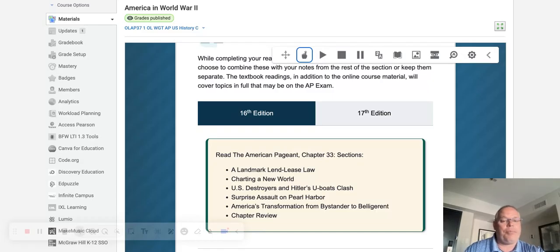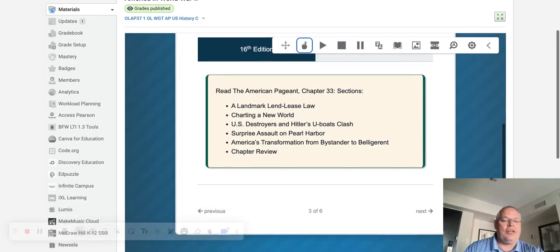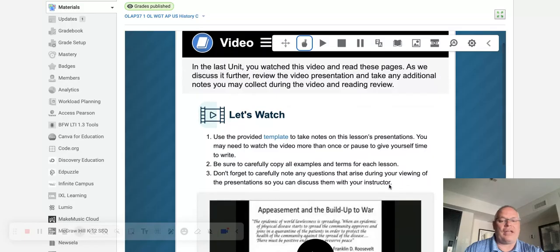And even the pages, all the information is correct, even though we have a different edition that's available at our media center. So just make sure that you have that. That's very helpful, especially with the writing. Okay, if you have questions or are having trouble linking that, let me know and I'll get that for you right away. We also have that in our resources too. We have a link to that online American Pageant book.